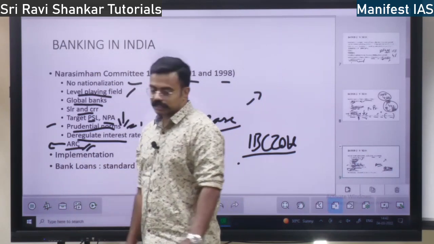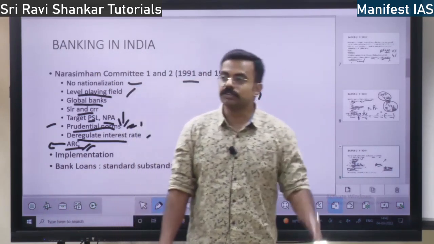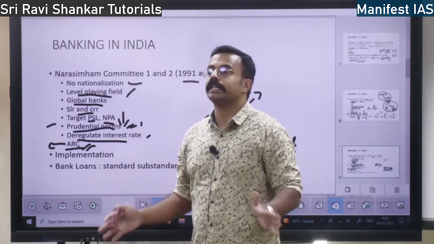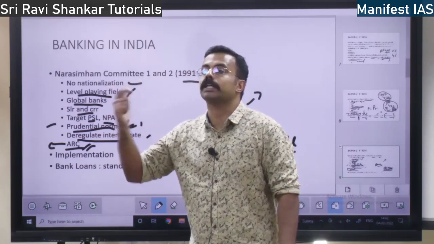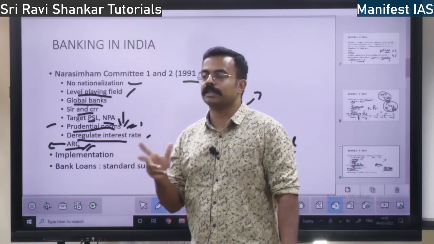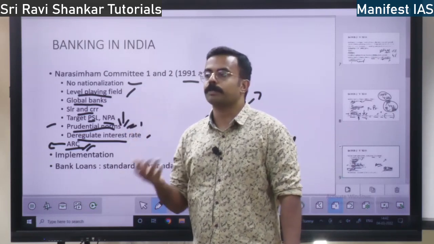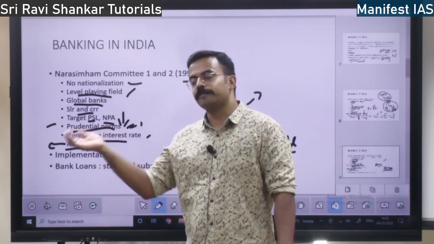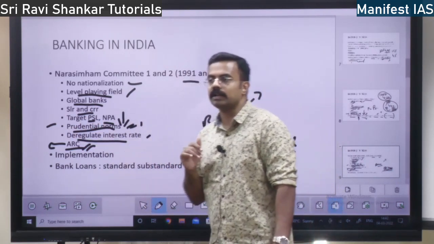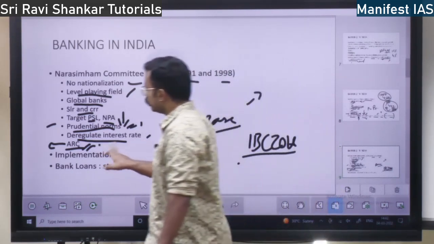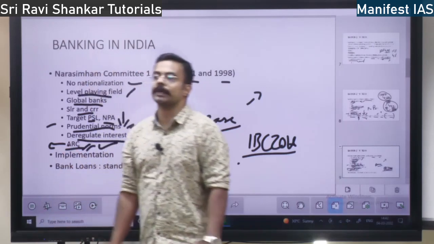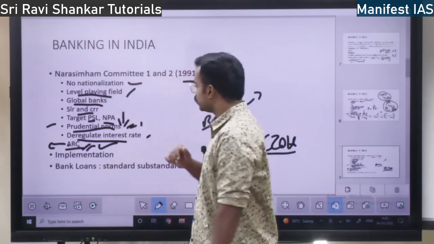So this asset reconstruction company, what does it do? It is going to take up your company, and it ensures that the company will become profitable. It will do so many activities. Management change, it is going to change the production ideas. So many things. Fresh talent will be induced. Fresh processes will be installed in the company, and it is going to ensure that the company becomes profitable. So that is the concept of asset reconstruction company given under IBC and also under the SARFAESI Act.